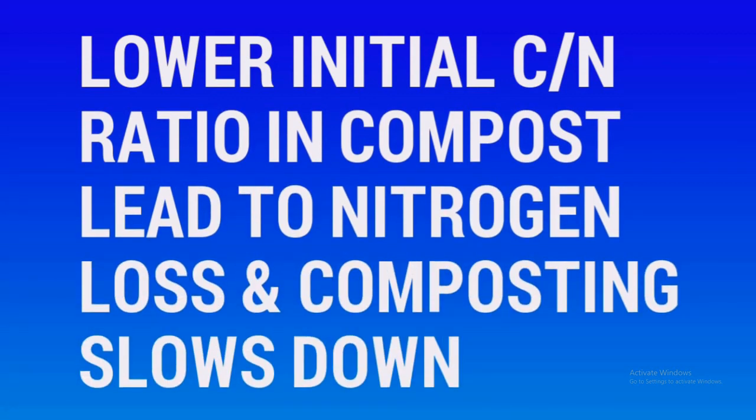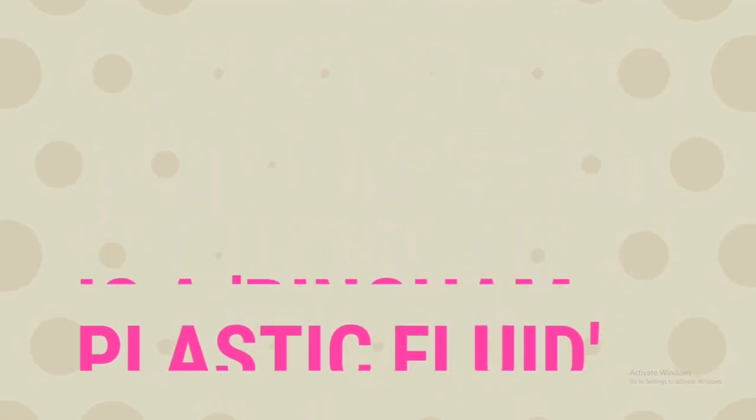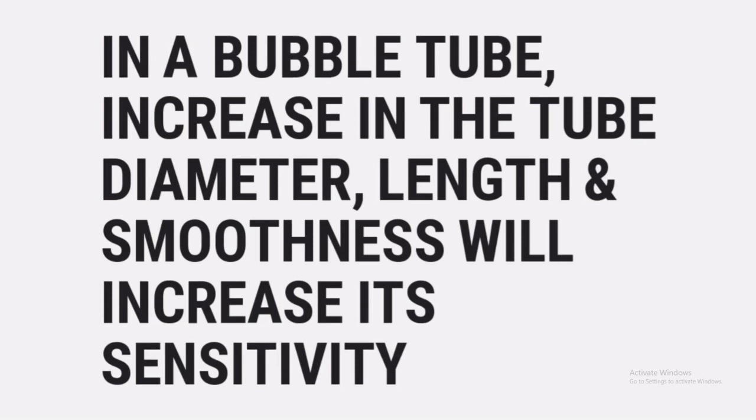Lower initial C by N ratio, that is carbon and nitrogen ratio in compost, leads to nitrogen loss, and composting thus slows down. Concentrated sugar solution is a Bingham plastic fluid. In a bubble tube, increase in the tube diameter, length and smoothness will increase its sensitivity.